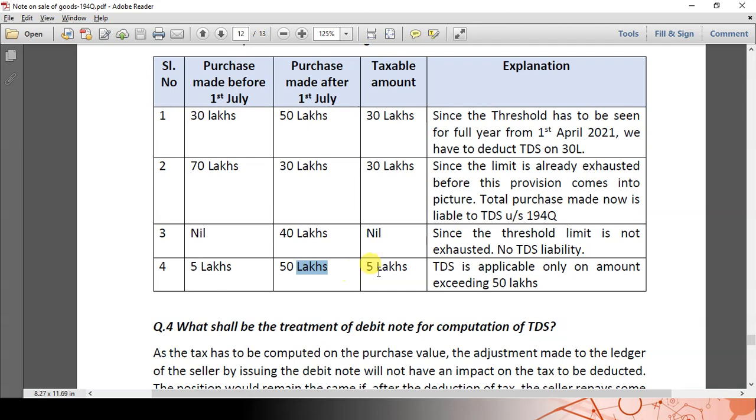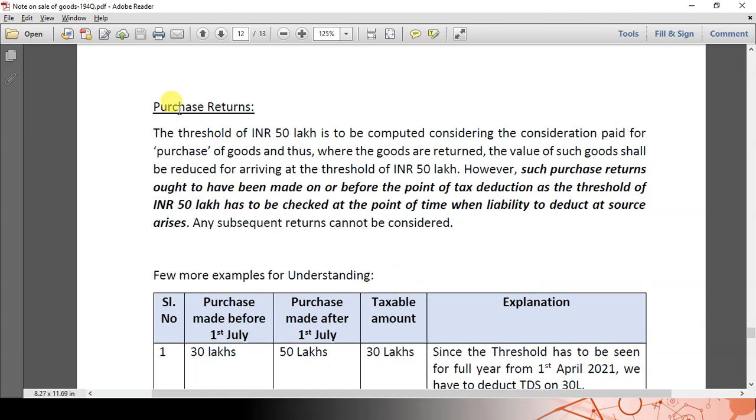Friends, there might arise a purchase return. There might be a situation wherein a purchase has been recorded, however there is a purchase return of the goods. In that scenario, what do we have to do? Whenever there is a purchase return, if by the time the purchase is returned the threshold of 50 lakhs is not exceeded, then the purchase return has to be considered for the limit of 50 lakhs. However, if the purchase return happens after the crossing of the threshold limit of 50 lakhs, then it should not be reduced from the limit. So it means the purchase return should have been made on or before the point of deduction of TDS.